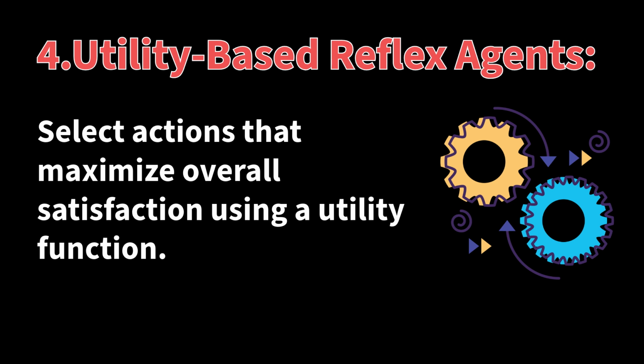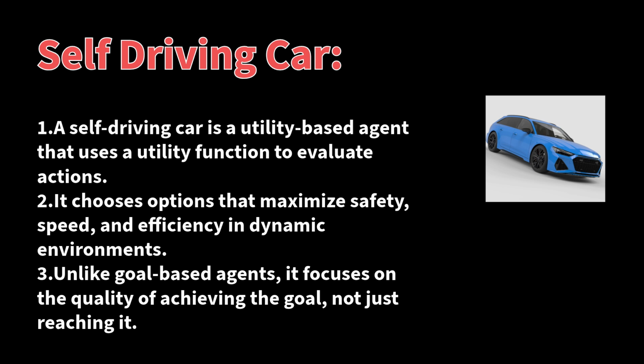These agents prioritize actions that maximize overall satisfaction or utility. They aim to select the best possible action based on preferences or a utility function. The best example for a utility-based agent is a self-driving car. This is because it uses a utility function to evaluate different actions and choose the one that maximizes its overall utility. A self-driving car's AI uses a utility function to assess various factors like speed, safety, fuel efficiency, and comfort. When it comes to decision making, the AI selects the action with the highest utility score, considering multiple goals and trade-offs. For example, it might choose a slower but safer route in snowy conditions.